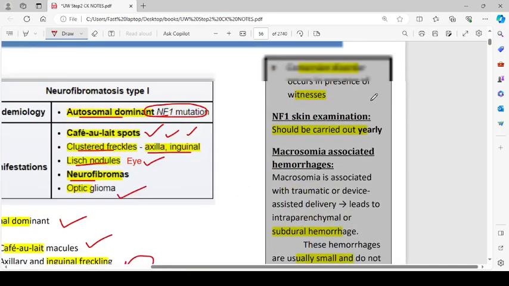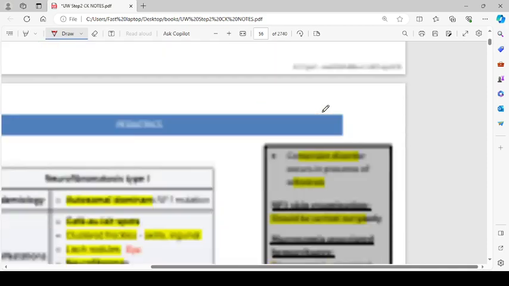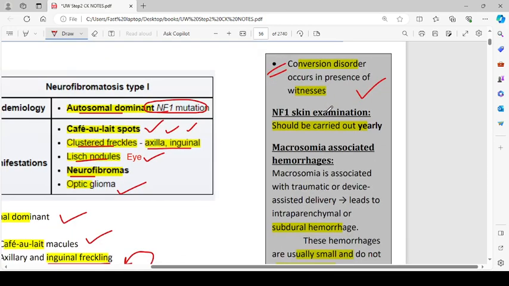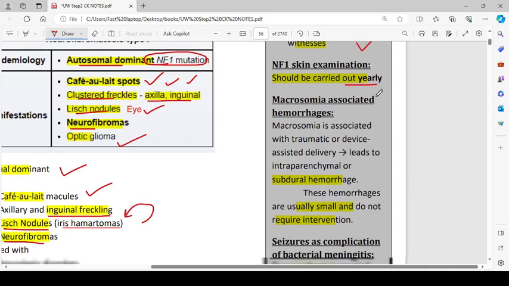I'm sorry. So then we have a conversion disorder, which occurs in the presence of witnesses. So this is a differentiating point between seizures and a conversion disorder. In conversion disorder, a person will most often have some emotional toll, like having a fight or something, and then the legs will stop working and the person will fall down. That is a conversion disorder. NF1 skin and extremities examination should be carried out yearly.